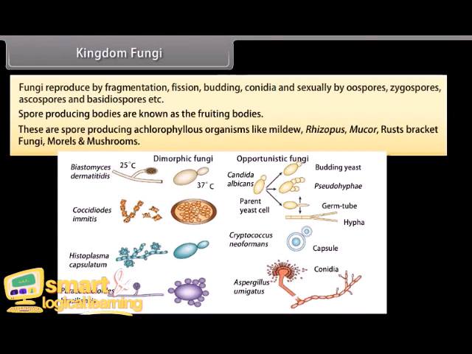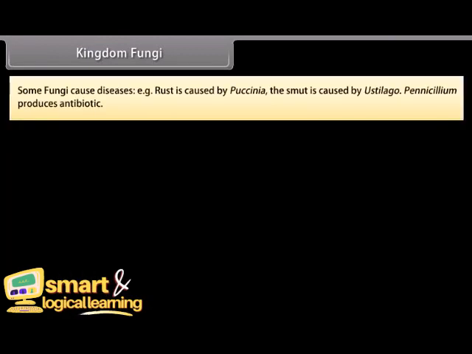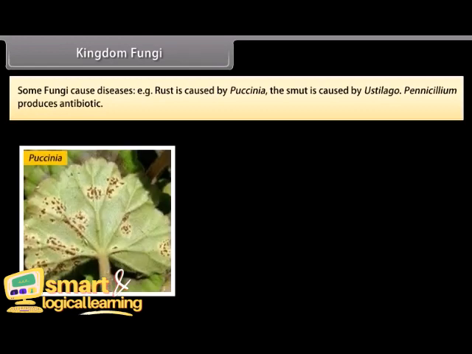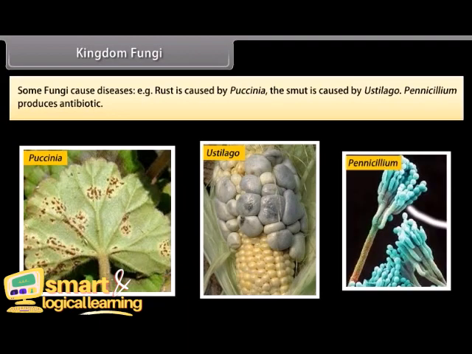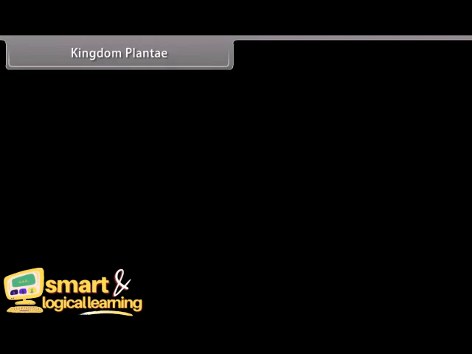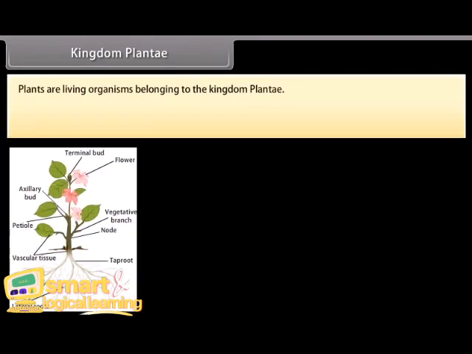These are spore-producing achlorophyllous organisms like mildew, rhizopus, mucor, rust fungi, morels, and mushrooms. Some fungi cause diseases. For example, rust is caused by Puccinia, and smut is caused by Ustilago. Penicillium produces an antibiotic. Kingdom Plantae. Plants are living organisms belonging to the kingdom Plantae.